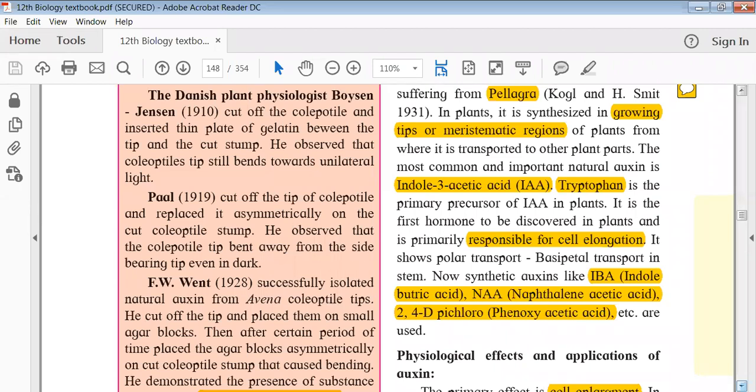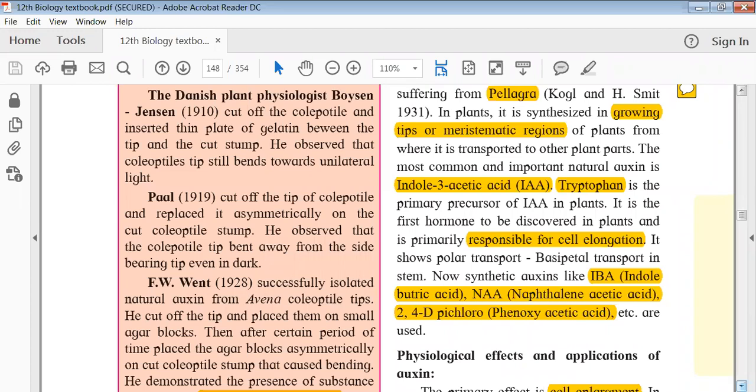But these proteins act as carriers for auxin. So if the level of auxin inside a particular cell is low and outside is higher, and I need to take it to the next step, this protein will bind to the auxin and take it to the next cell. This is the way they transfer the auxin, and this transport is called polar transport.